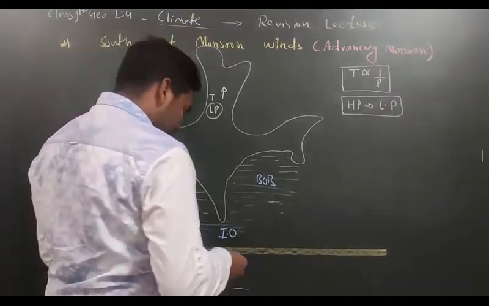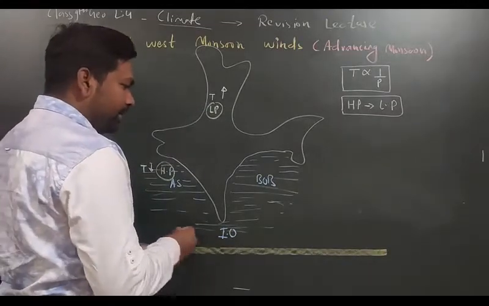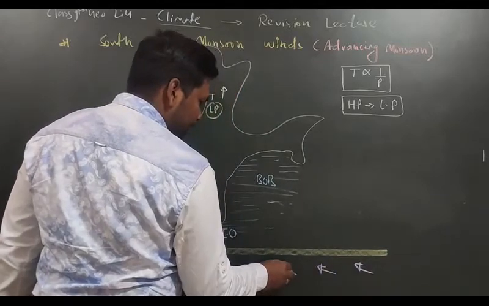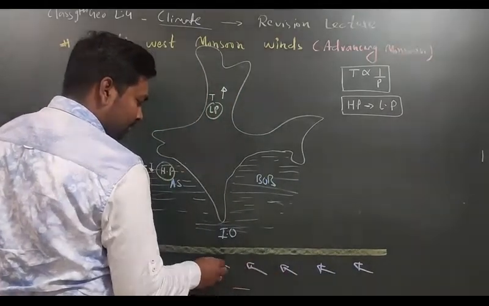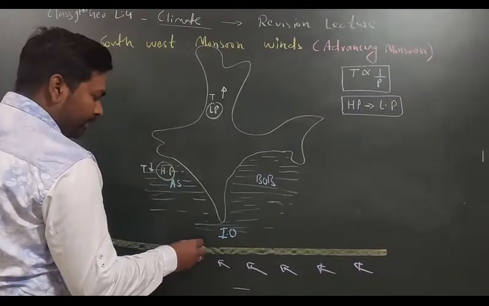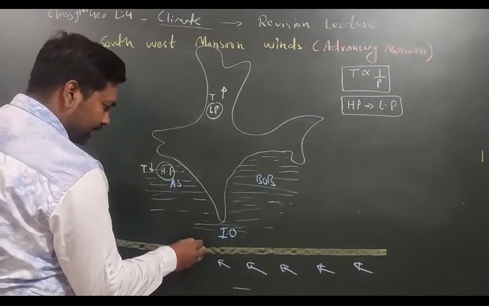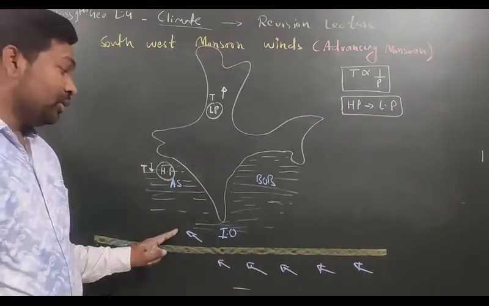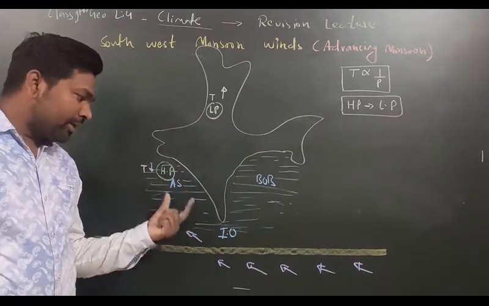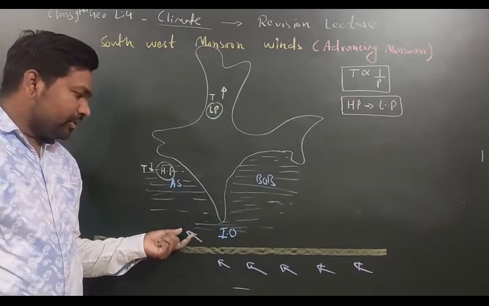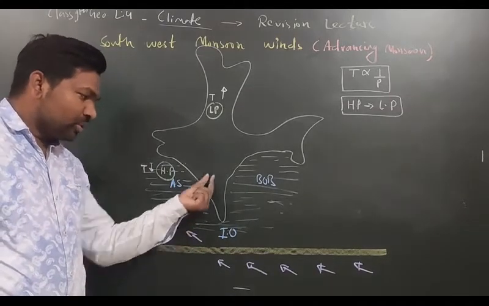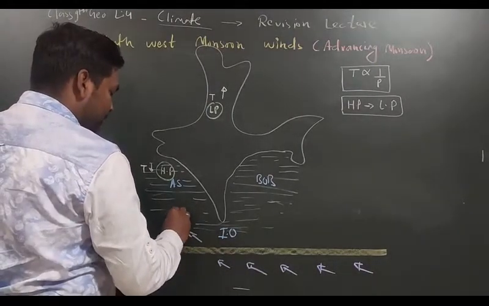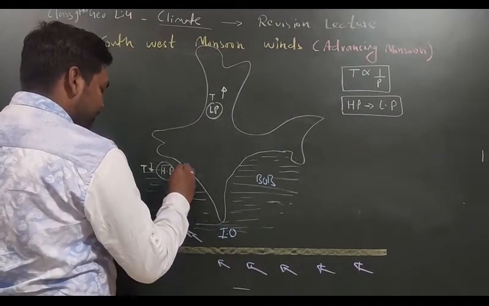So here let us make the wind. This is east to west, it is moving. These are the south trade winds. Okay, but now when it will cross this particular line, that is equator, which force will start working? Coriolis force. And we already understood that above the equator, due to Coriolis force, object is moving towards which direction? Right direction. So here the particular wind will deflect and it will move towards the right direction.